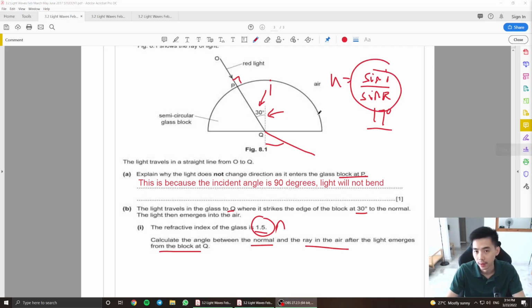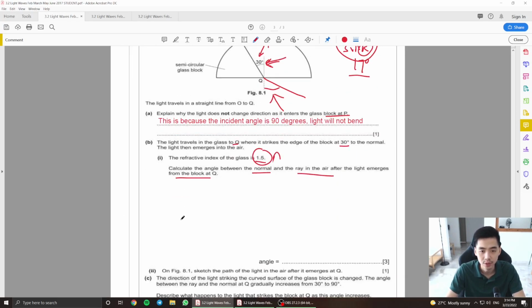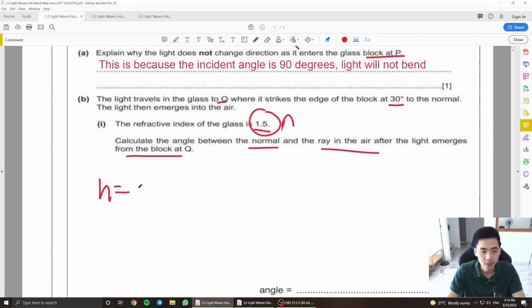So you're supposed to understand that whenever you're using the n equals sine I over sine r formula, your I will always be the angle that is in the air, and your r will always be the angle that is in the glass or medium or water or whatever, okay? So using that information, you're still going to use n equals sine I over sine r.